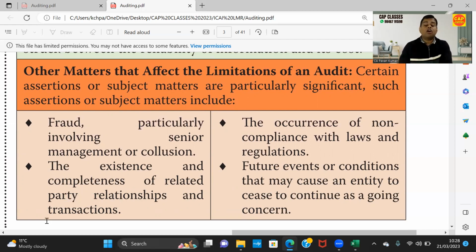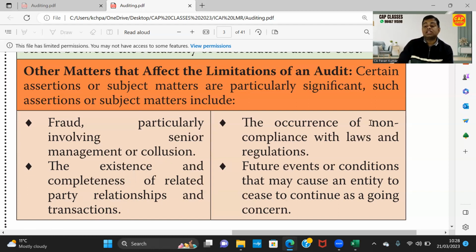So for an auditor, I'm not saying it is difficult, it is impossible to identify all the related party relationships and transactions unless the client tells it. How would I know who's your relative unless you tell me? So completeness, existence of related party relationships is a very big challenge, especially in big audits.